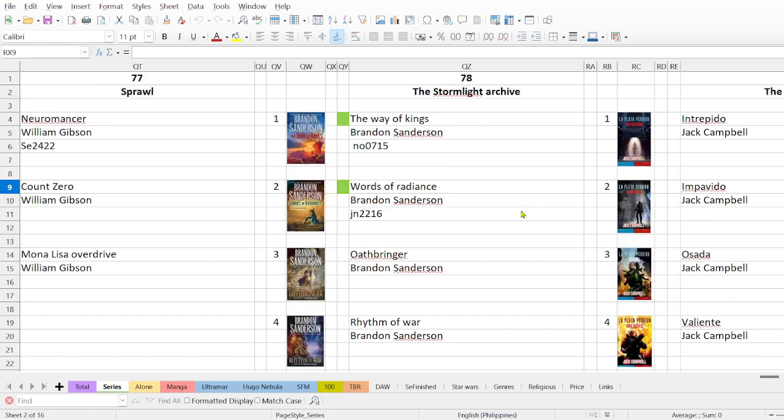For instance, I want to read the Stormlight Archive. I don't know how to pronounce that. I have read this book, but I read it 8 years ago. So in here I write the name of the book, the name of the author, and the date when I finished the book. This was November the 7th in 2015, like, yeah, long ago.